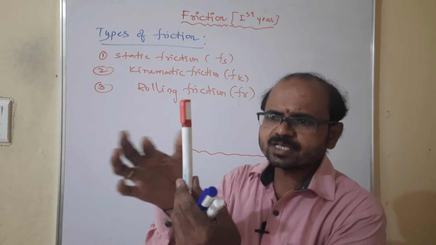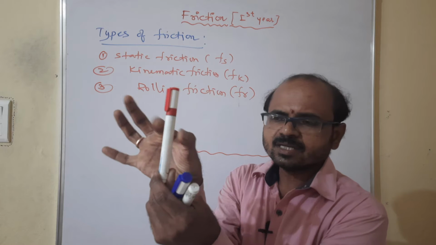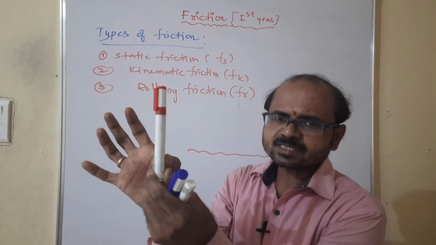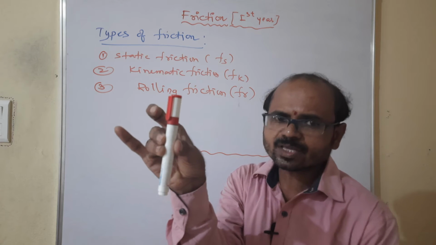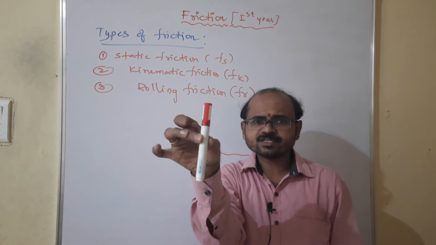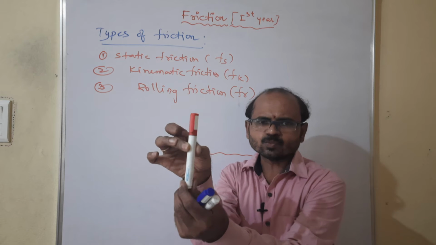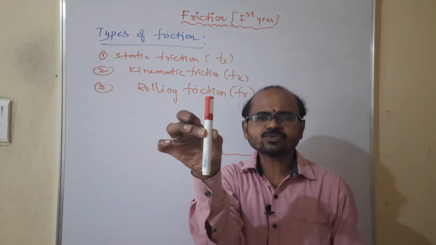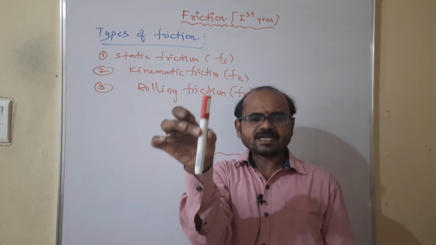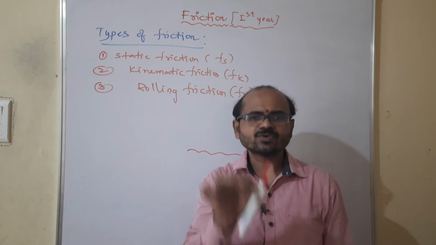When two bodies are kept in contact, the surface irregularities interlock. When they interlock, friction is more because the body cannot move. Is it moving? No, because there is interlocking between the two surfaces in contact. Interlocking means the frictional force is more.